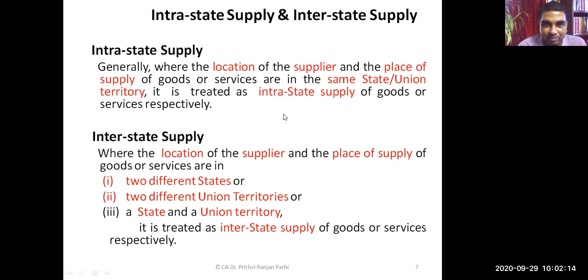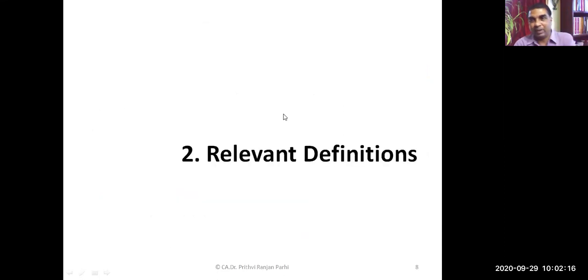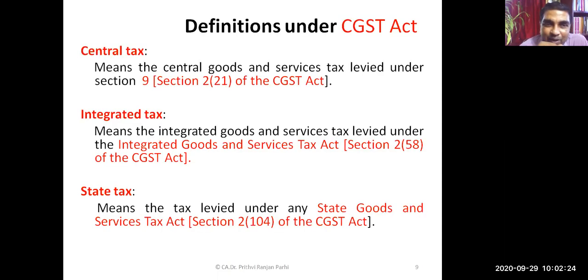Now let me proceed. Next, a few relevant definitions are also important; only then will we be able to understand section 9. Before understanding section 9, we have to familiarize ourselves with these terms. First term is central tax. In many places in the law, the term used is central tax. Central tax means the central goods and services tax, that means CGST, levied under section 9. That is the meaning of central tax.